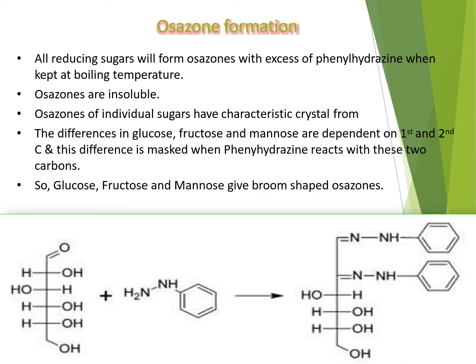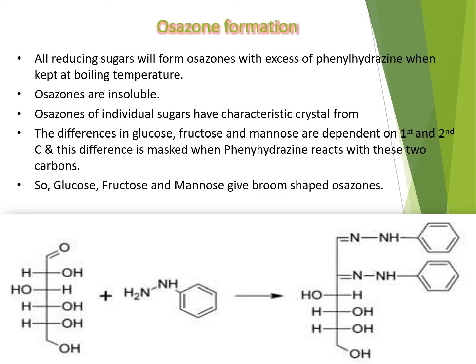The next important property of monosaccharides is the formation of osazone products. All the reducing sugars tend to form osazones with excess phenylhydrazine when kept at boiling temperature. So only the reducing sugars give a positive response towards osazone formation. The presence of a free carbonyl group in the molecule is essential for osazone formation.